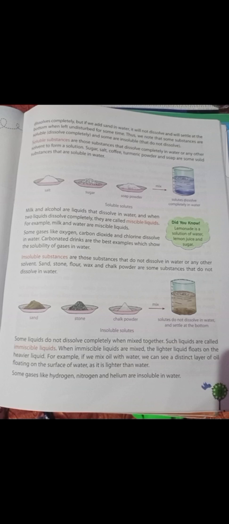When immiscible liquids are mixed, the lighter liquid floats on the heavier liquid. What happens when you mix two immiscible liquids? The liquid which is lighter will float on the heavier liquid. If you mix oil and water, you will see oil is floating on top of the water. We can see a distinct layer of oil floating on the surface of water, as it is lighter than water. You will see it floats on the water.